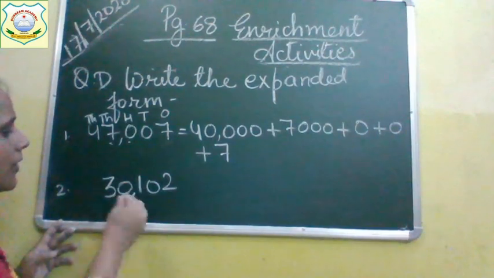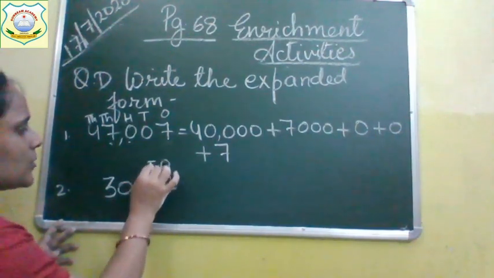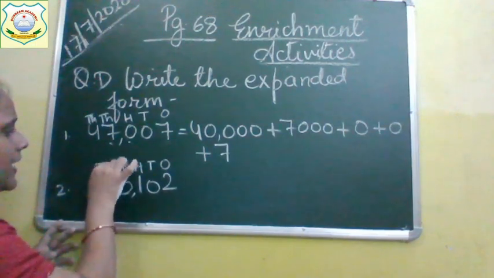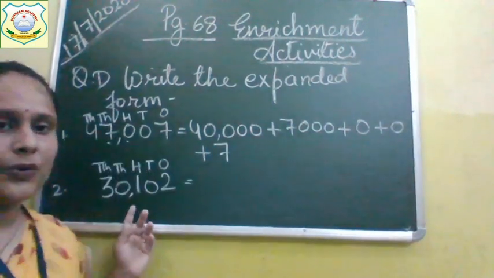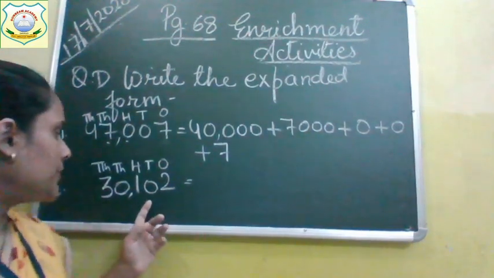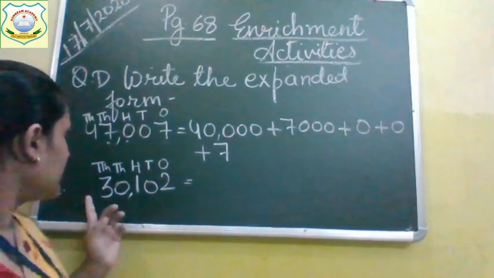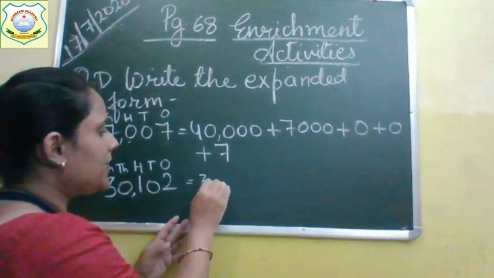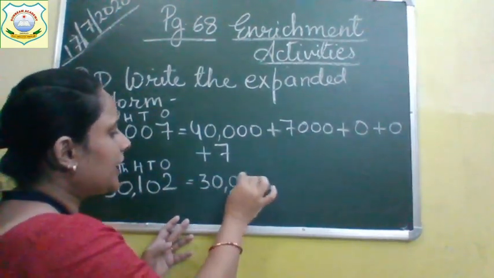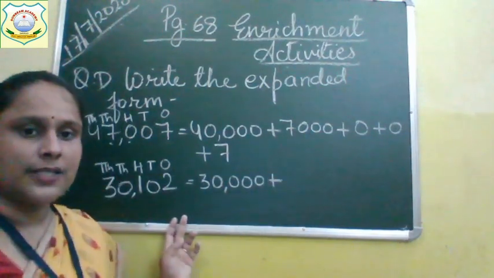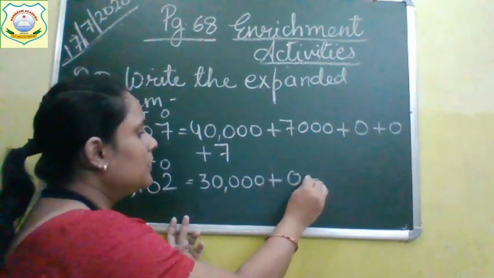30,102. Now, first we will write the places: ones, tens, 100, 1,000, 10,000. Now, we have to write it in expanded form. Okay. So, how to write in expanded form? 3 is in 10,000 place. So, we will write what is the place value of 3? 30,000. 0 is in thousands place. So, we will write 0.